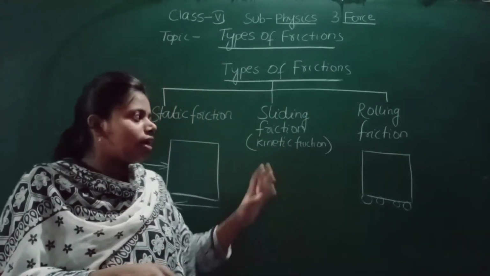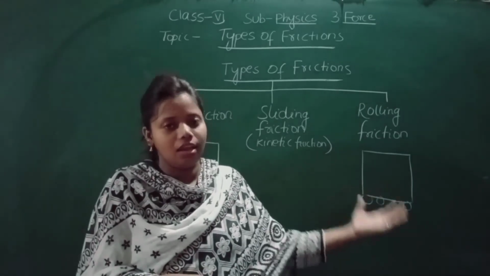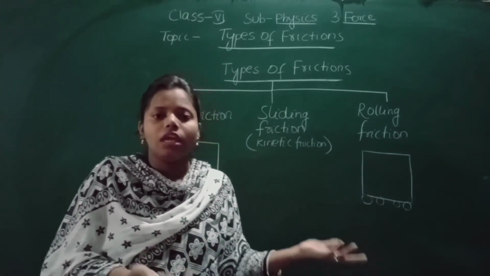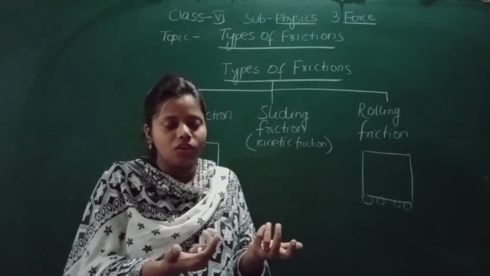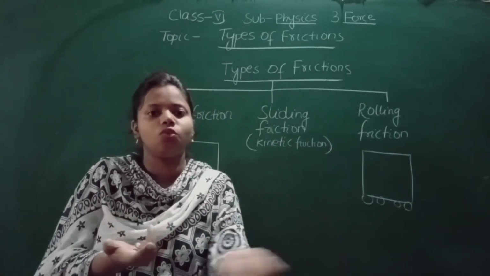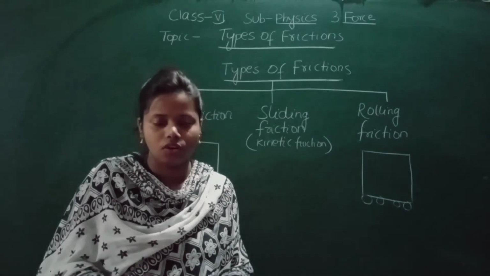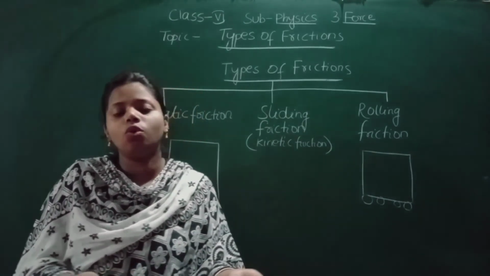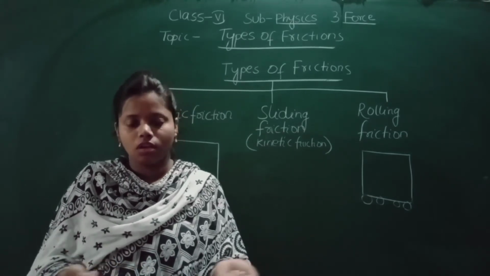So always keep in your mind that rolling friction is very less and you can easily move the object from one place to another. In your home also, if your tables have wheels, it becomes very easy to roll and take from one room to another. But if it does not have wheels, it becomes so difficult to move.